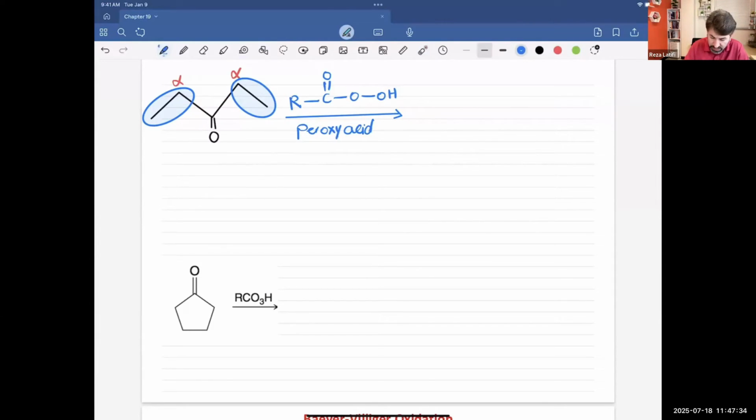So the product that I'm going to get will be something like this. I will have the carbonyl group here, that's O. Now I will have an oxygen, the oxygen that gets inserted.